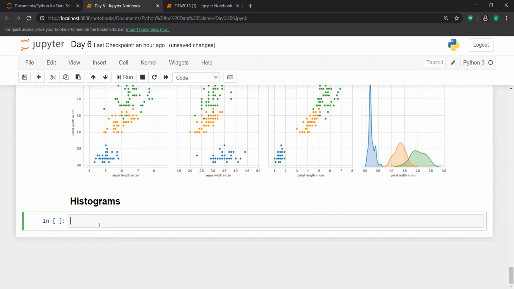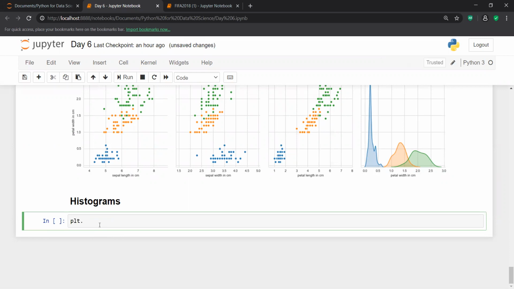But if I want to check the frequency, which value has a high frequency in a particular feature or a particular column, how can I see this? I can see this with the help of a histogram.